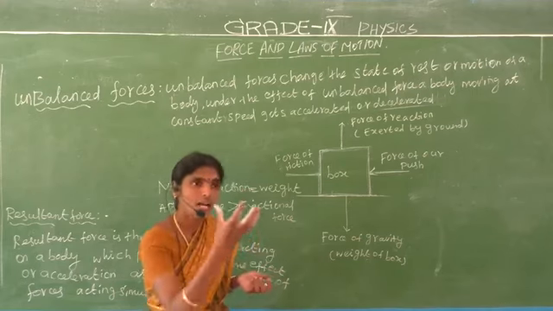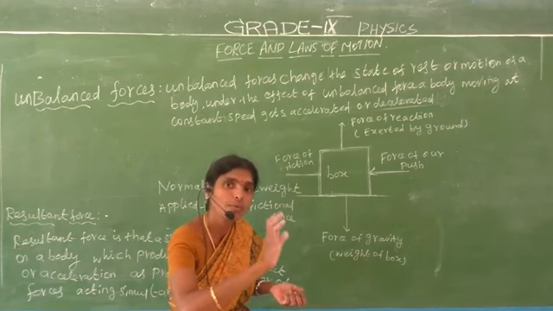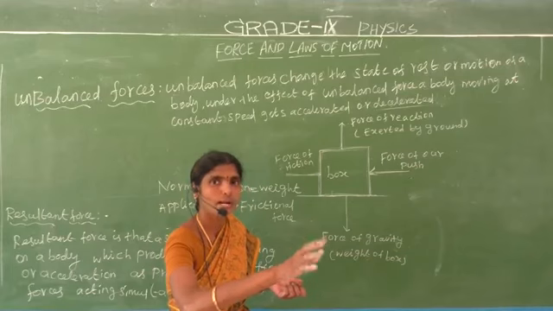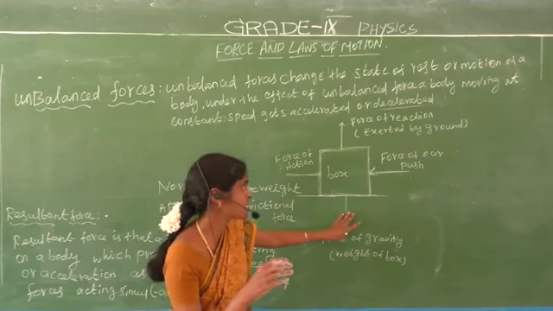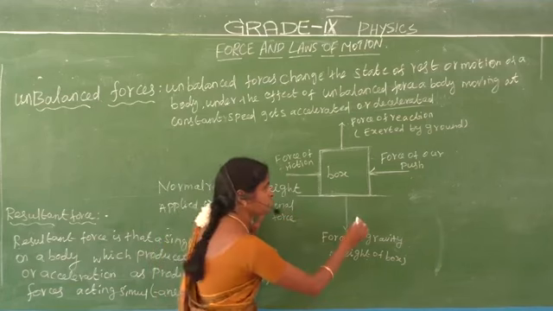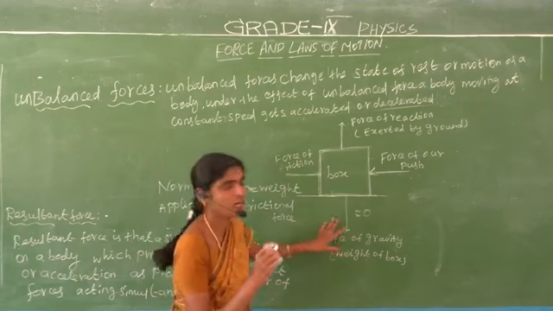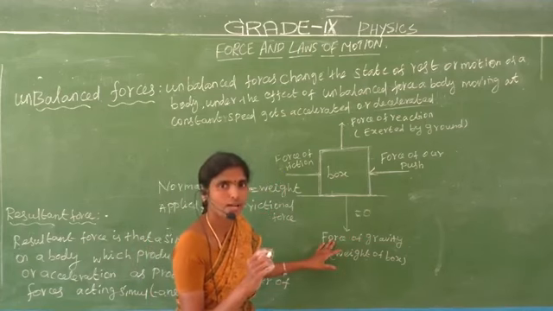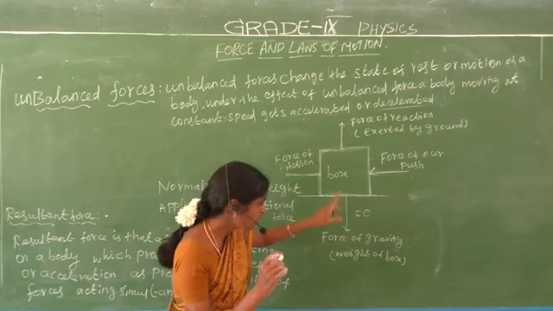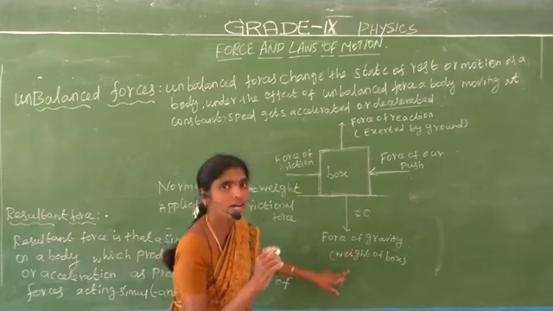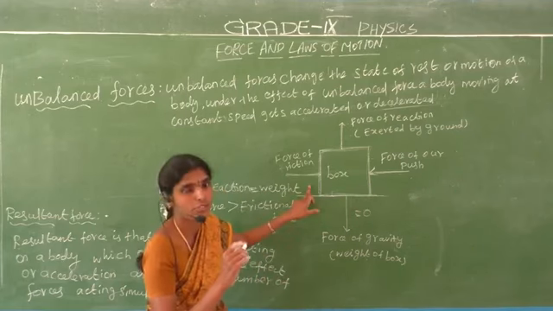Let us consider one stationary object. We apply a force, but the stationary object does not move. Why? Because the object contains four equal forces. So the four forces are equal, and all the resultant forces equal 0. This is called the balanced force. Force of reaction or normal force equals force of gravity or weight. Applied force equals frictional force.